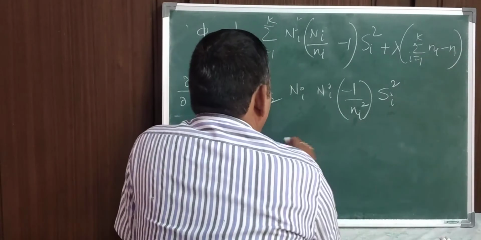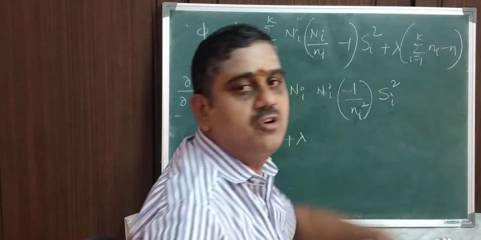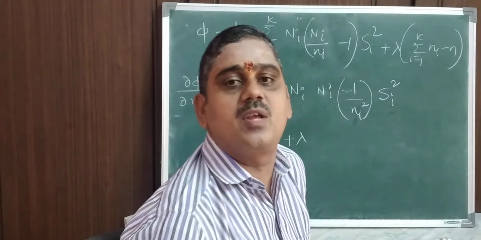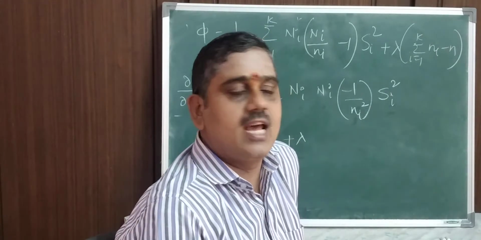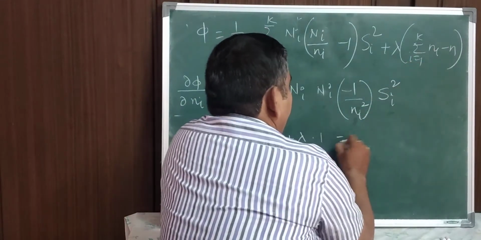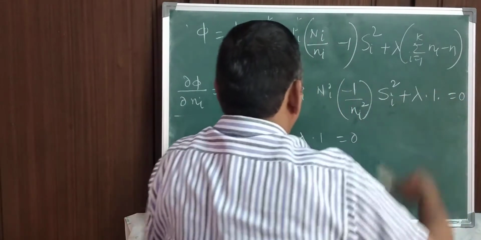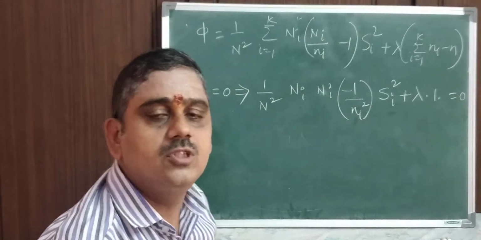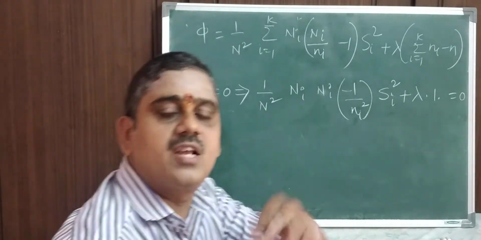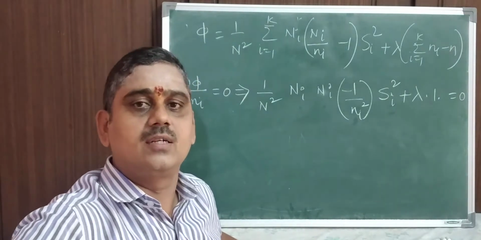Plus lambda multiplied by n1 plus n2 plus ni plus and so on plus nk. n1 differentiation is 0. General one, ith differentiation with respect to the ni, ith term. Ni differentiation is 1. So it is 1. N differentiation is 0. I write here lambda into 1 is equivalent to 0. Right? So this is the part of differentiation. If you understand it, the part of the theorem will be proved. We can easily prove the remaining entire part.